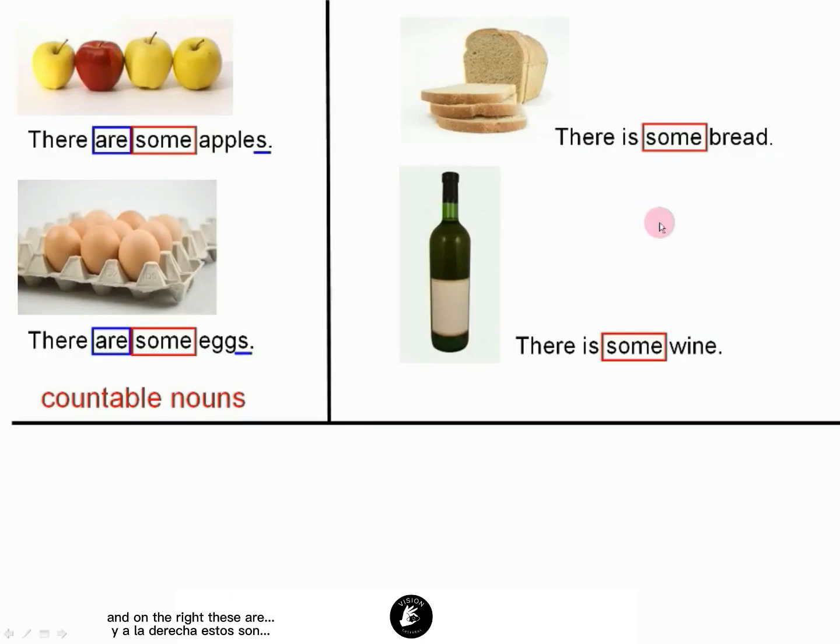And on the right, these are uncountable nouns. Okay, this is slightly different. Uncountable nouns are not separate objects. We cannot count uncountable nouns. They are, for example, just a mass of product, and they can only exist in the singular.